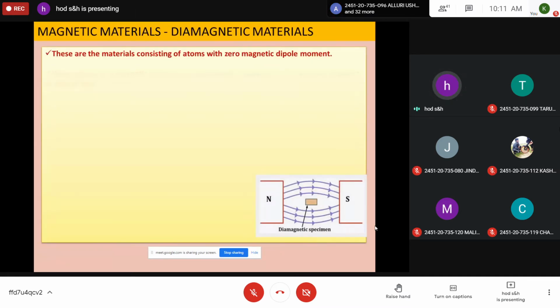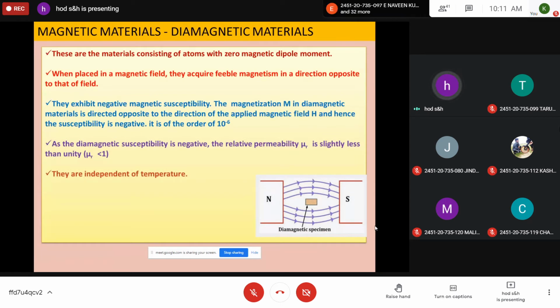As far as diamagnetic materials are concerned, diamagnetic materials are the materials which have zero magnetic dipole. In these materials, the magnetic dipoles are oriented in such a way that the resultant dipole moment is zero. So there is no dipole concept at all. And whenever a diamagnetic material is subjected to an external magnetic field, the dipoles orient in the direction opposite to the direction of the applied field. So it repels the magnetic lines of force. It won't accept the magnetic lines of force, and it repels them. So the induced dipole moment in the presence of the magnetic field opposes the magnetic field.